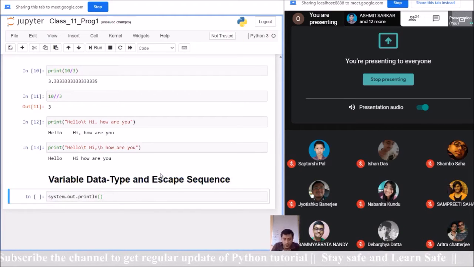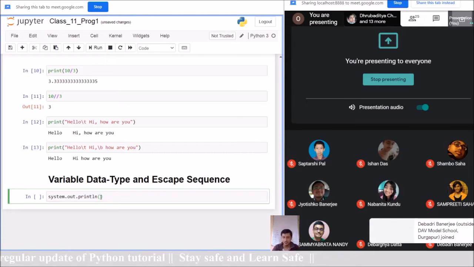So in this part, what we are learning in Java: here I have to write ln. What is the difference between this ln and only print? If I write only print, I can't execute this concept over here because it is Java code and I am writing in a Python editor. I'm just giving an example.